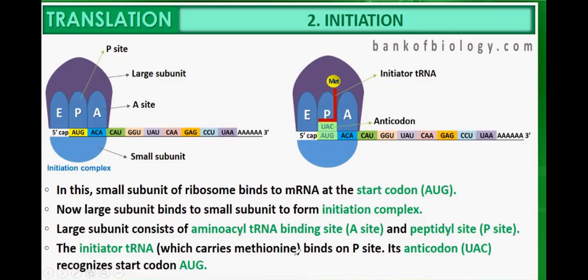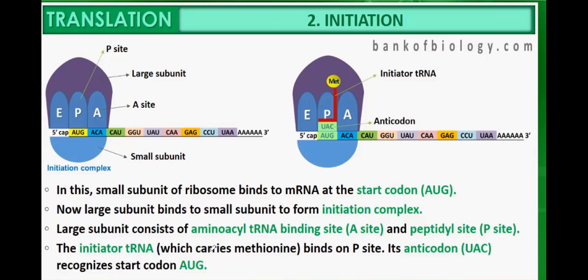Sometimes a question will be asked: name the initiator transfer RNA. It is the transfer RNA which carries methionine. This is the transfer RNA, and it is carrying methionine. What is the sequence of its anticodon? UAC. UAC will be the anticodon.